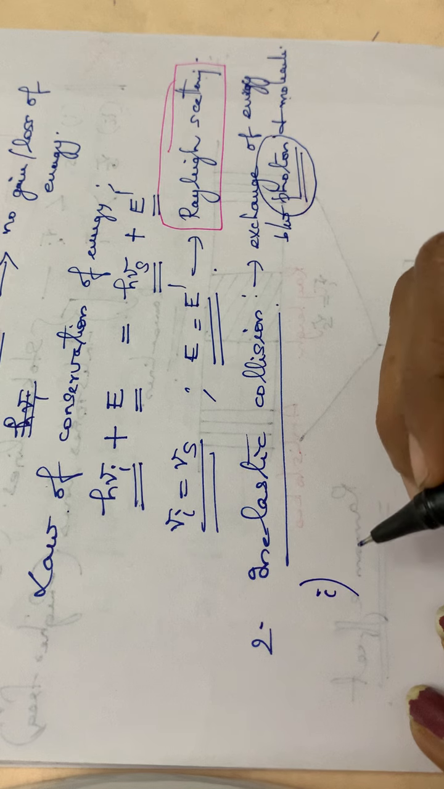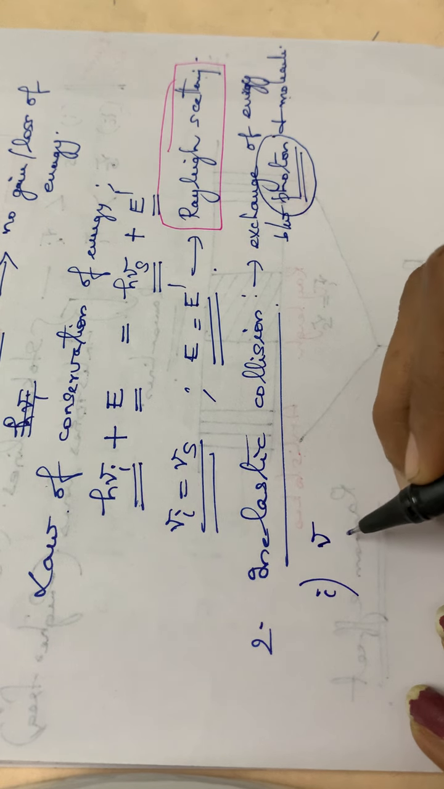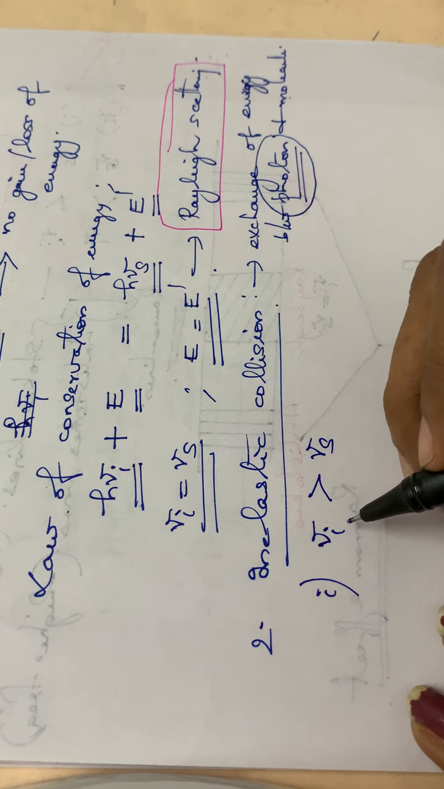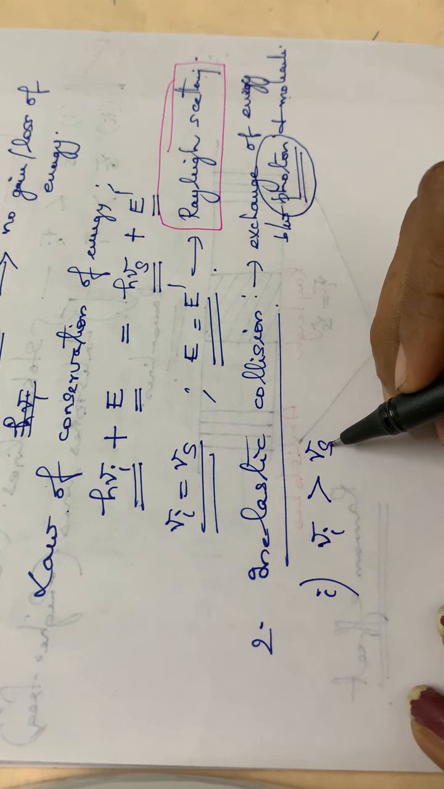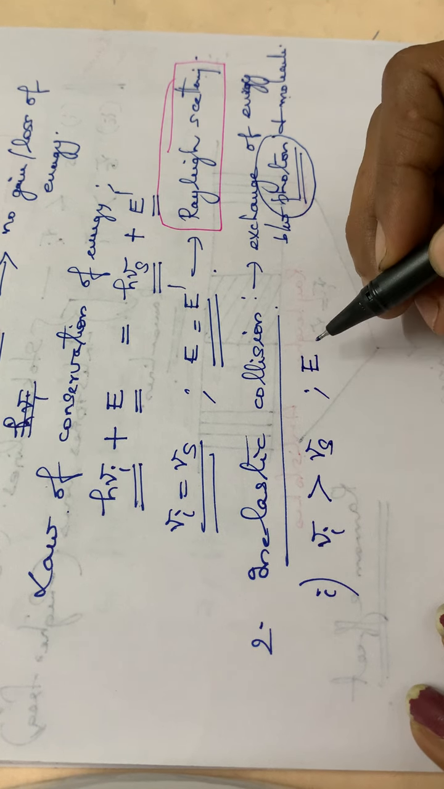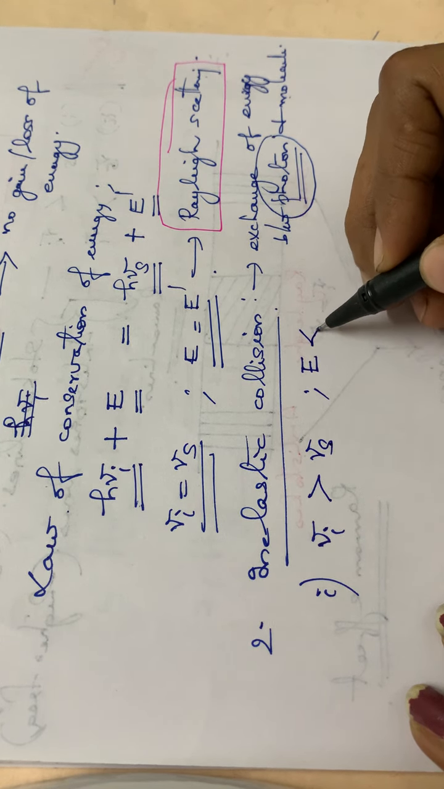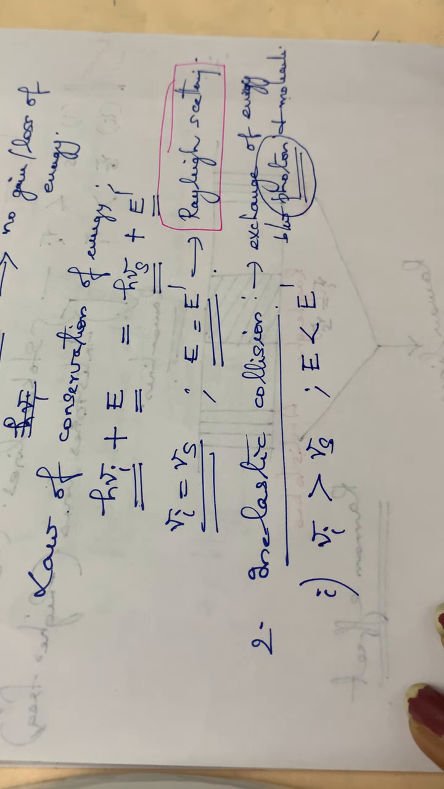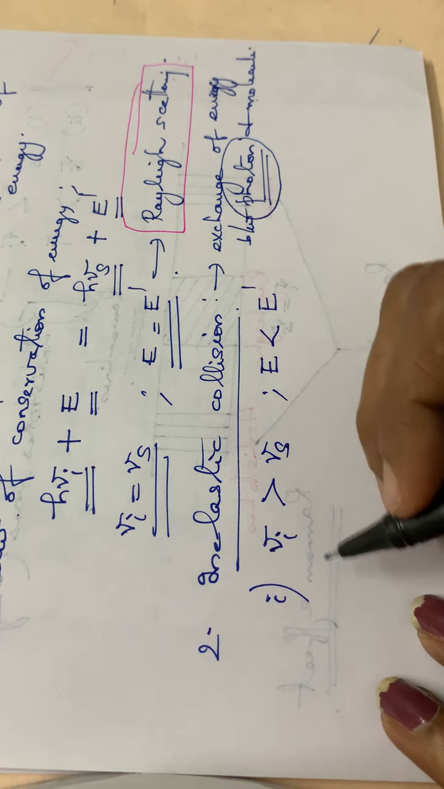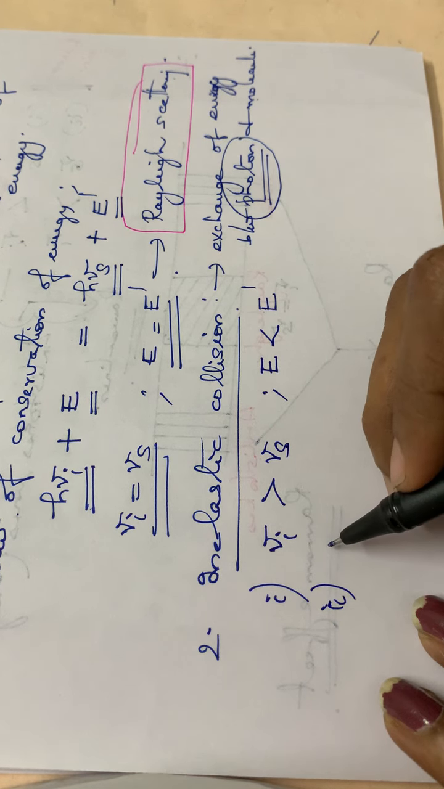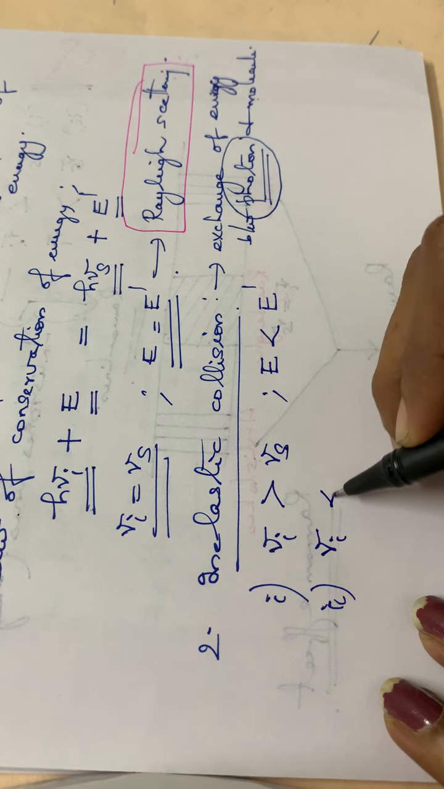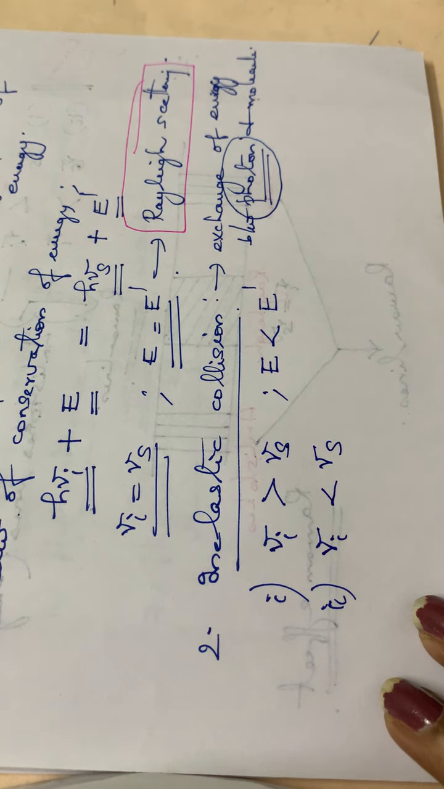So two conditions will be there. The first condition is when nu I is greater than nu S, when the frequency of the incident radiation is greater than the frequency of the scattered radiation. Then the energy of the molecule before collision will be less than the energy of the molecule after collision. Both are in the reverse order. And the second condition is when the frequency of the incident radiation is less than the frequency of the scattered radiation.